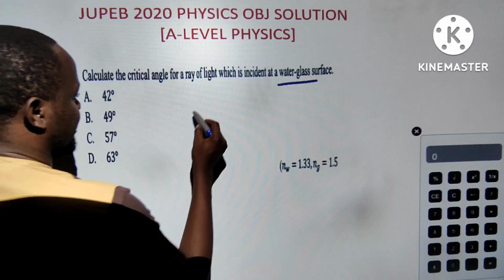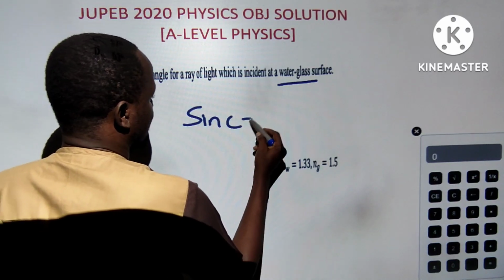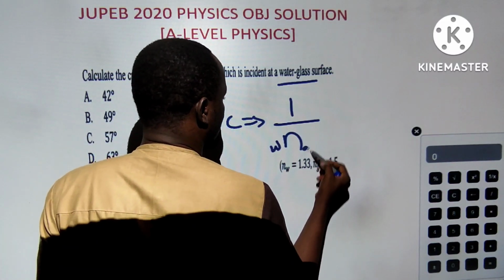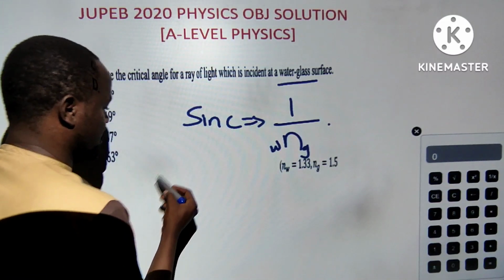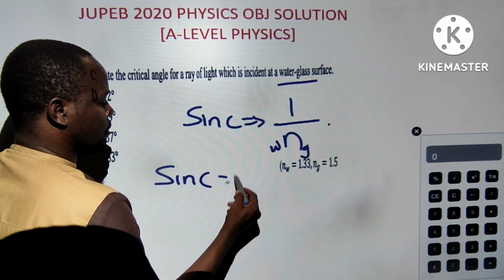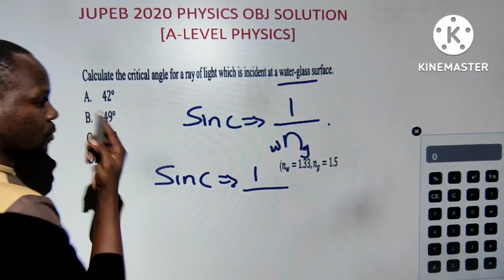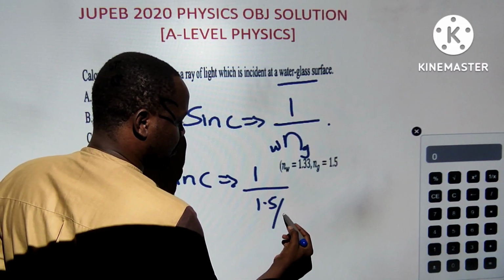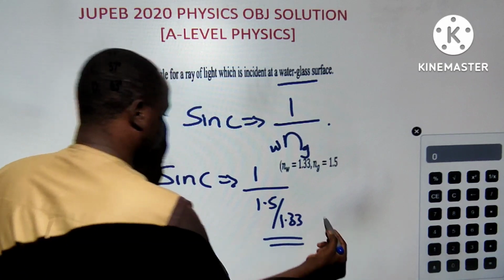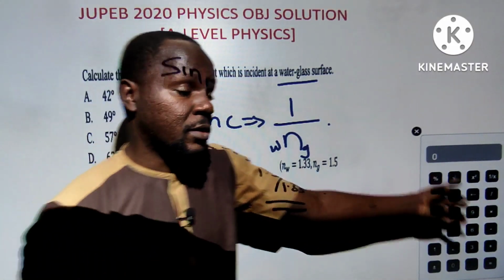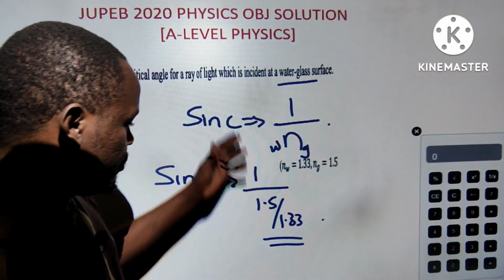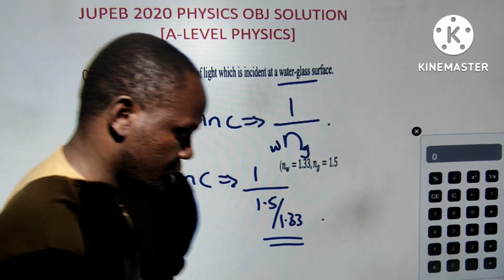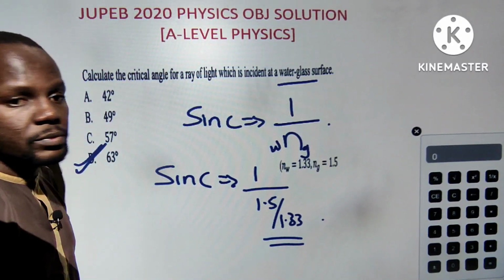So critical angle is sine C equals 1 over the refractive index from water to glass. So you know that very well. What you just do is punch your calculator. Sine C equals 1 over the refractive index, from glass it is 1.5 over 1.33. So you do that, then you press shift inverse sine. In fact, I don't even have a calculator that can press shift inverse. So do this one, then you get your answer. I think maybe approximately this, I'm not sure. Next question, please. Let's move on.